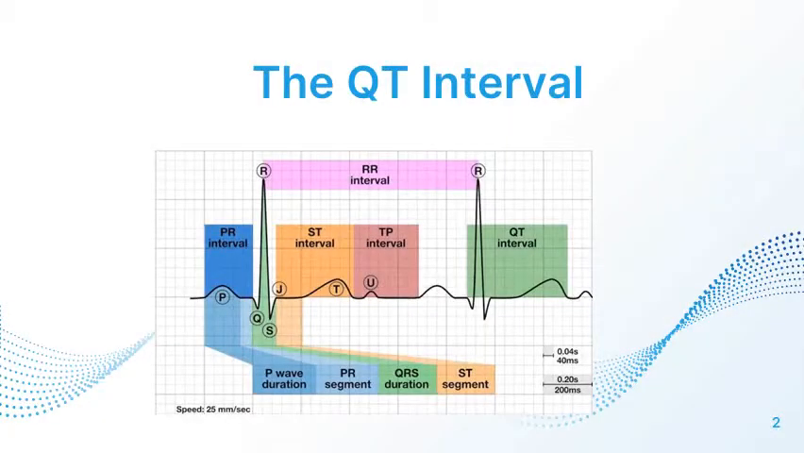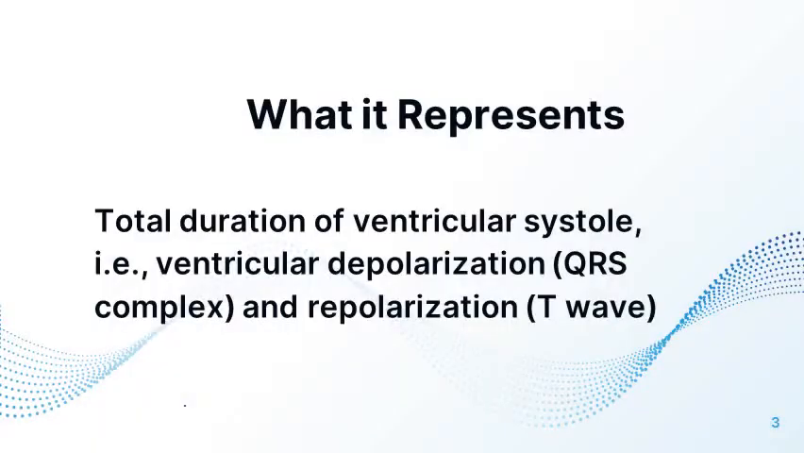Today I am going to discuss the QT interval. So what does it represent? The QT interval represents the total duration of ventricular systole, that is, ventricular depolarization and repolarization.